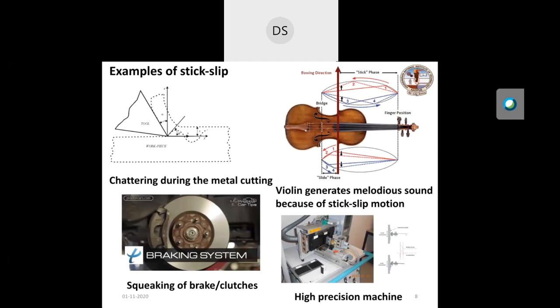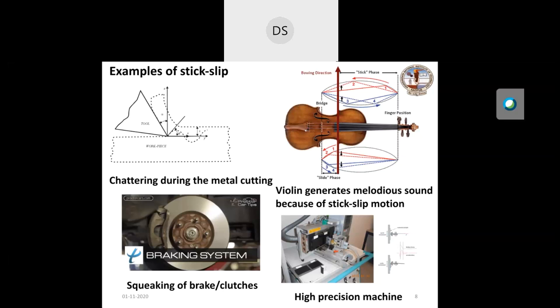Most of the time, stick slip is undesirable because it damages the nature and quality of the surface during metal cutting. The chattering sound during metal cutting is basically because of stick slip motion.